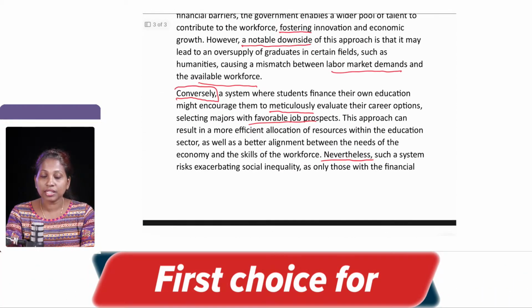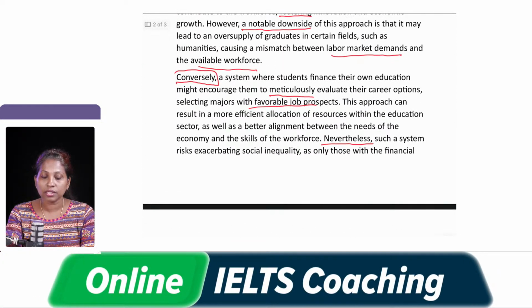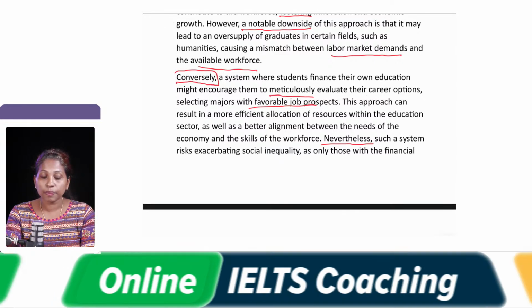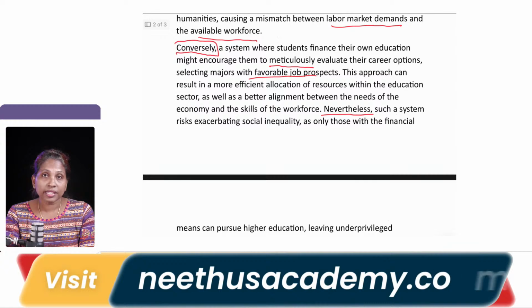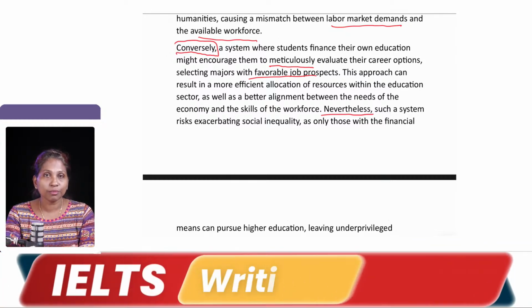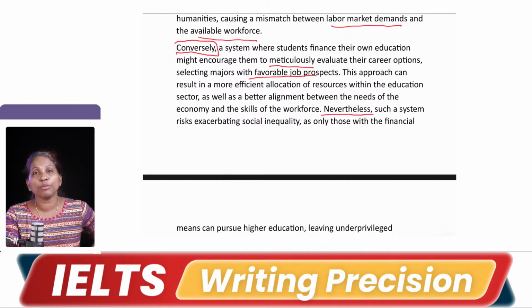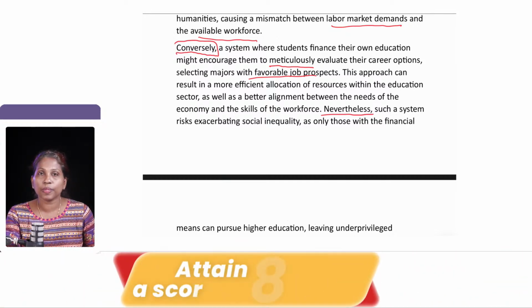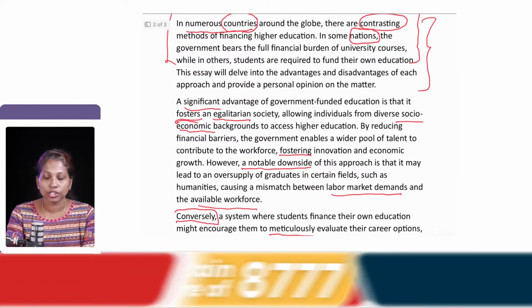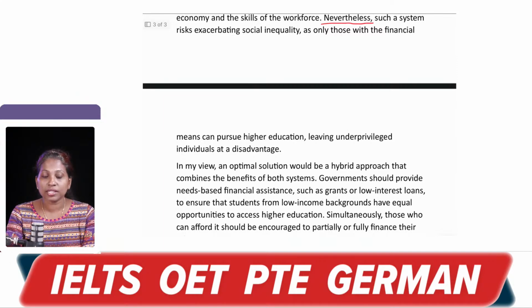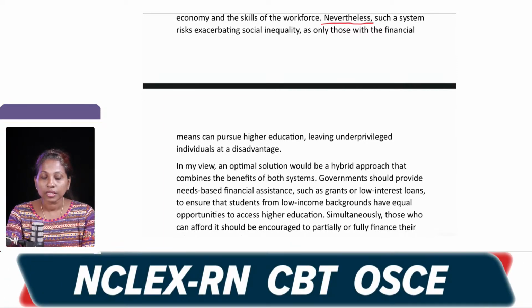So here what happens, if students are choosing their own careers and funding their own education, then it promotes social inequality, right, as only those with the financial means can pursue higher education, leaving underprivileged individuals at a disadvantage. So that is a disadvantage which I already told, that it actually brings out socio-economic inequality in the society. So that's why that is a disadvantage. So we have discussed the advantages and disadvantages. Now we have to give our opinion. So that's our conclusion, right.